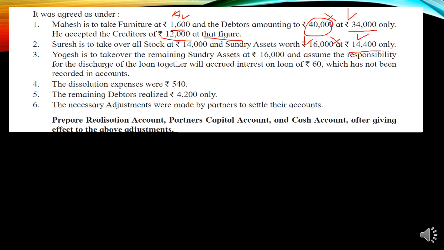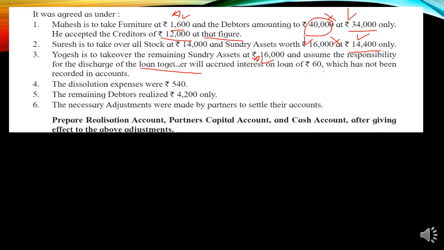After that, Yogesh took over the remaining sundry asset. Out of the book value of sundry asset, we will deduct the 16,000, and the remaining sundry asset is taken over by Yogesh at the agreed value of rupees 16,000. He also takes the responsibility to discharge the loan along with the interest of 60 rupees, which has not been recorded in the account.